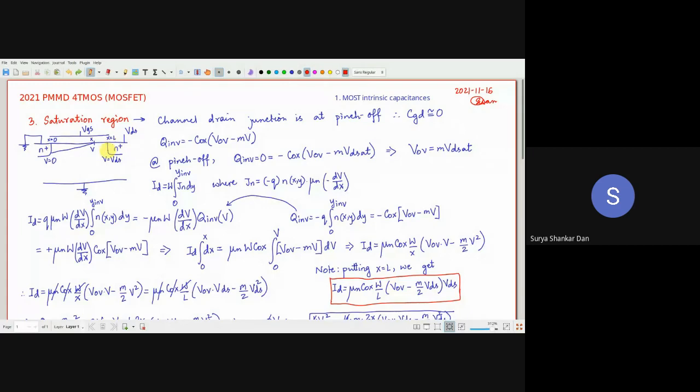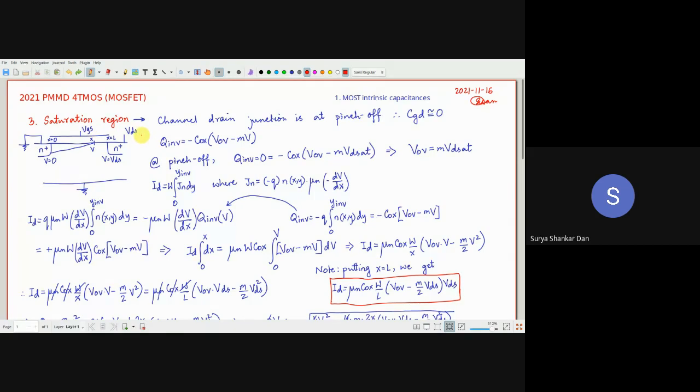That means the free electrons are accumulated between 0 and x. To find this value of x, we have to do a lot of analysis, because L is something which we already know. The value of x depends on the instantaneous values of VGS and VDS.